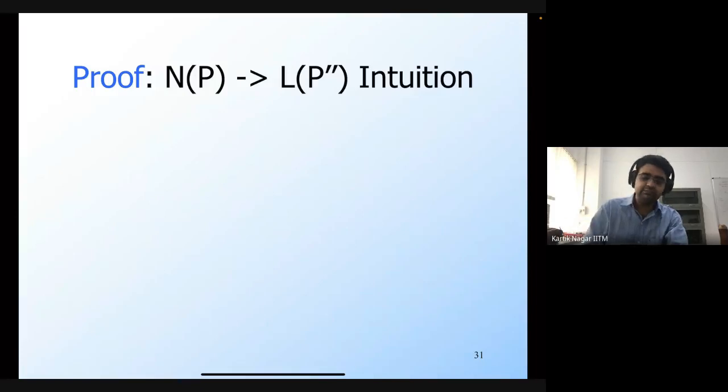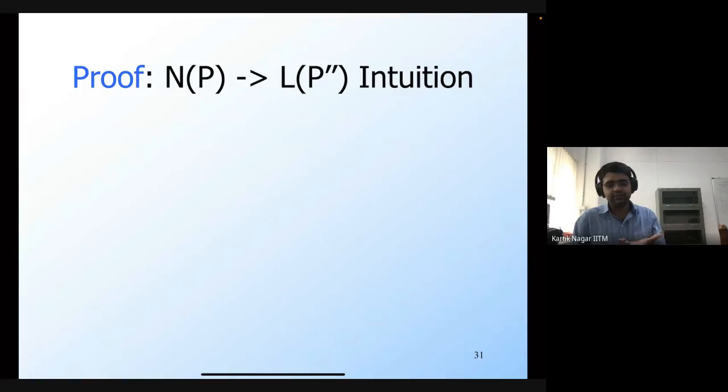So we are given this PDA P, right? And again, we are considering its language N of P, right? Which is the set of strings which empties the stack of P. So now how can I construct this P double prime such that the language of P double prime through its final states is going to be the same.